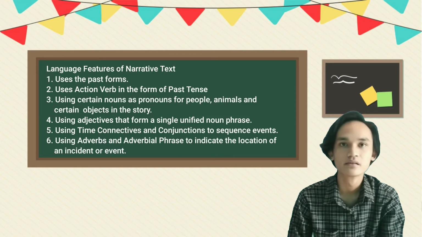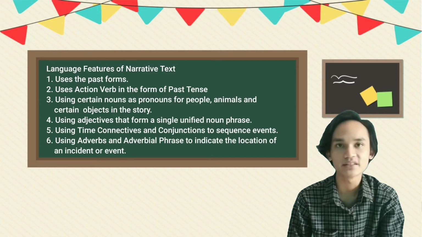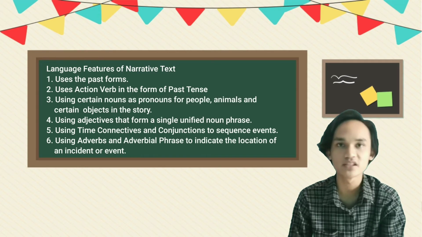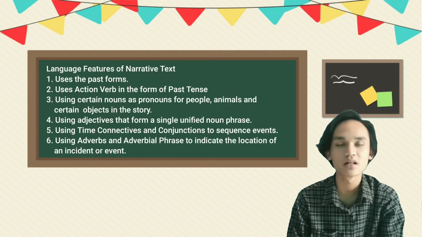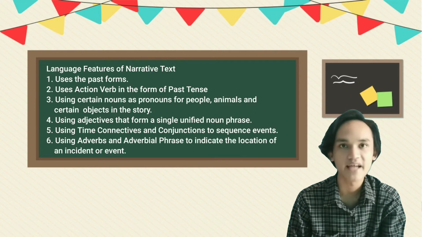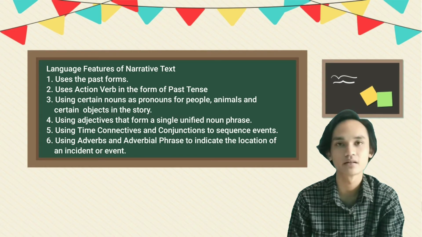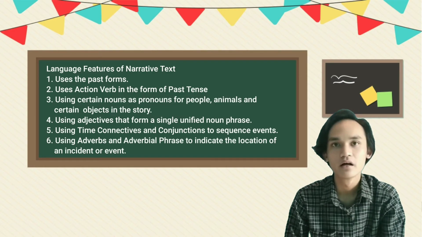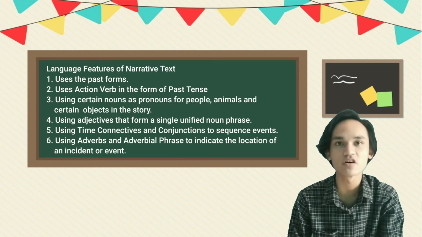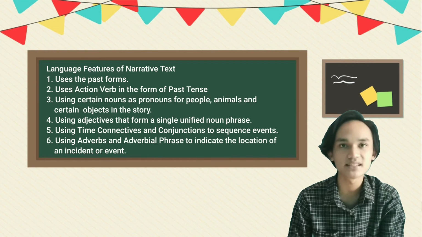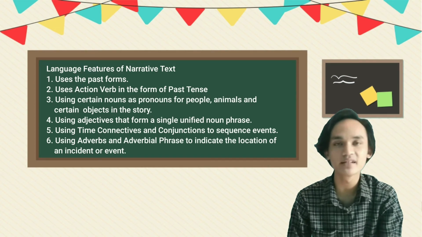And then narrative text usually uses action verbs in the form of past tense. For example, walked, said, wondered, and others. Then using certain nouns as pronouns for people, animals, and certain objects in the story. For example, the princess, the girl, the queen, and others.